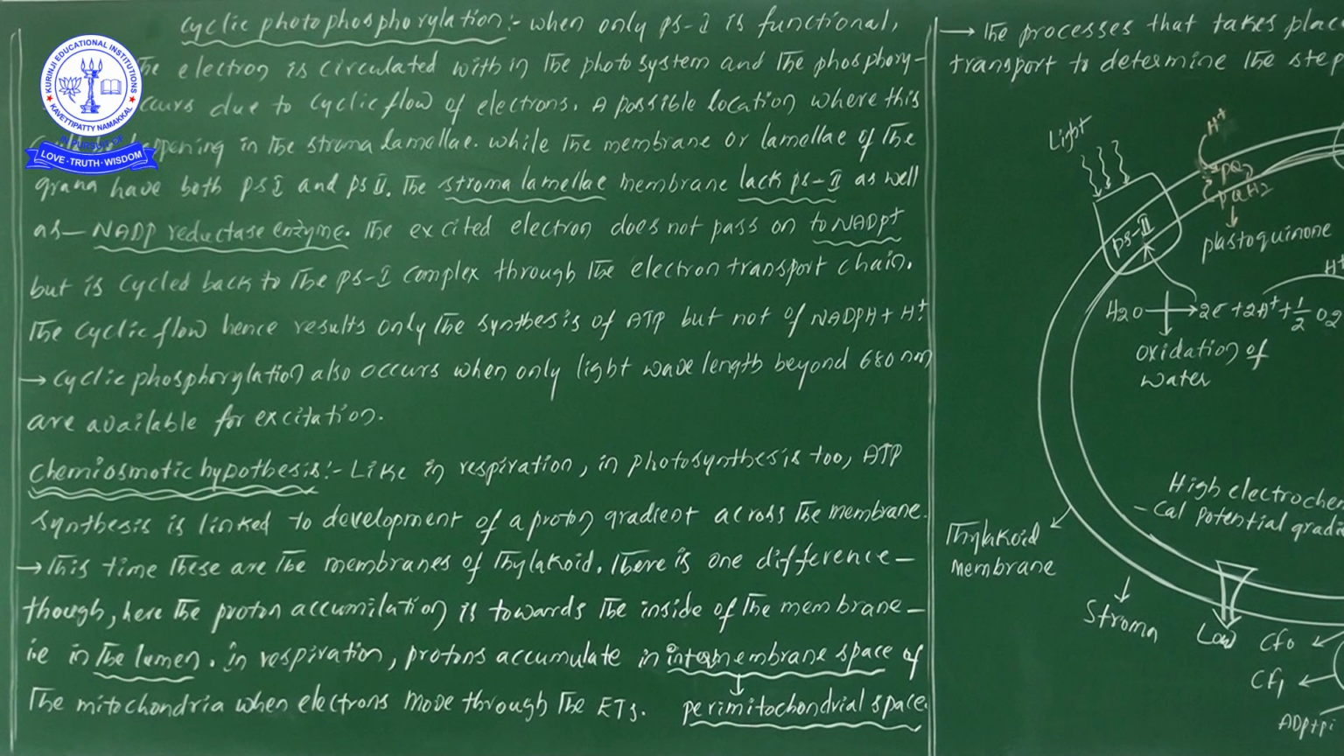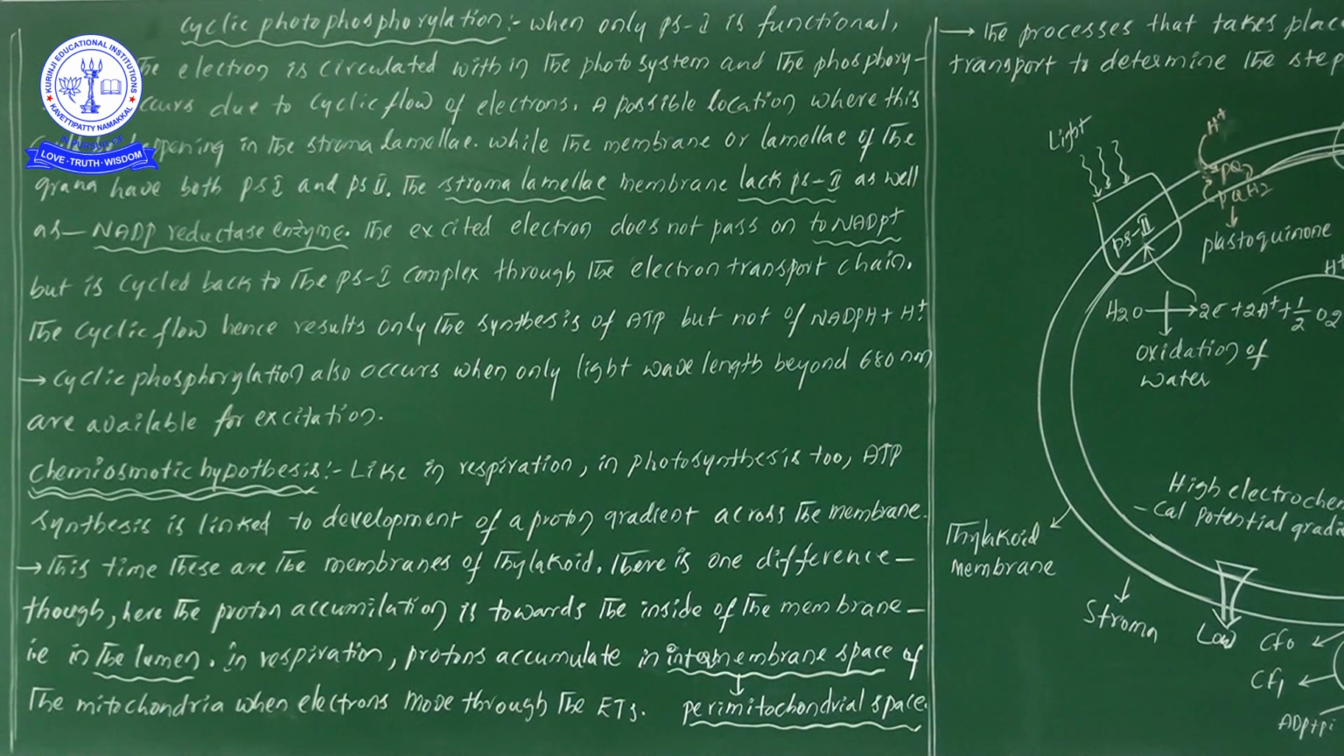In non-cyclic electron transport we have seen the formation of NADPH. How will it be formed? It will be formed with the help of the NADP reductase enzyme. For the formation of NADPH, there is definitely a need of an enzyme known as NADP reductase. So in stroma lamellae, remember this.